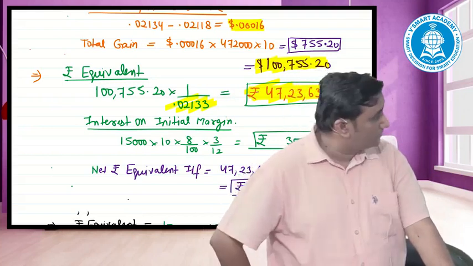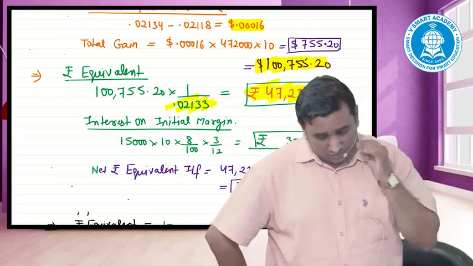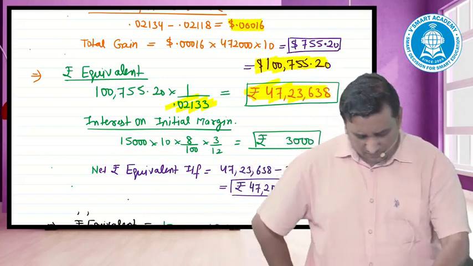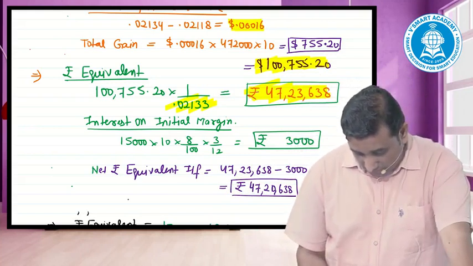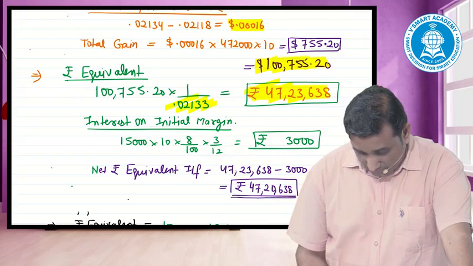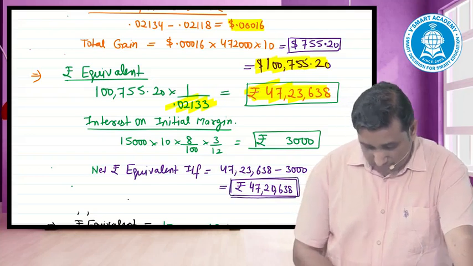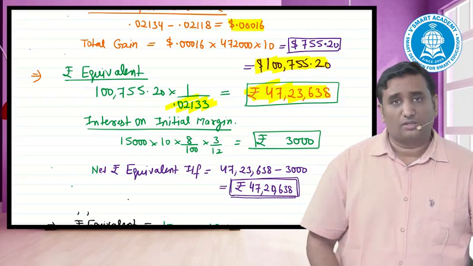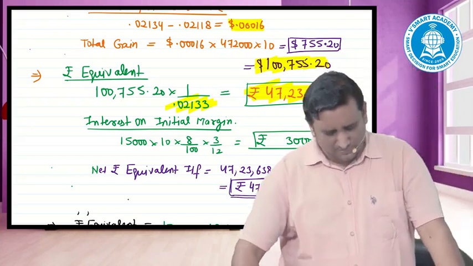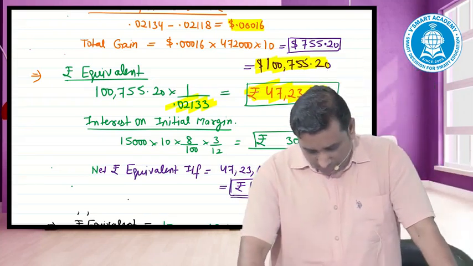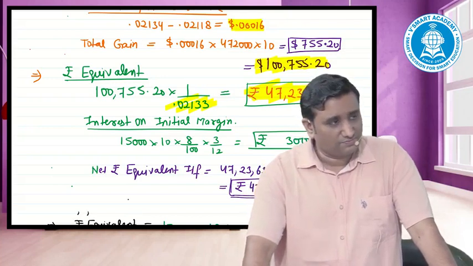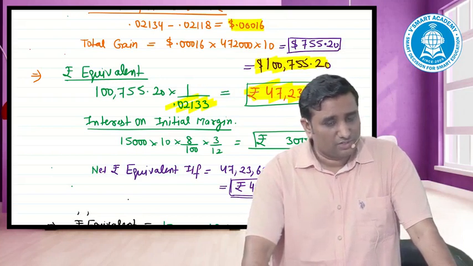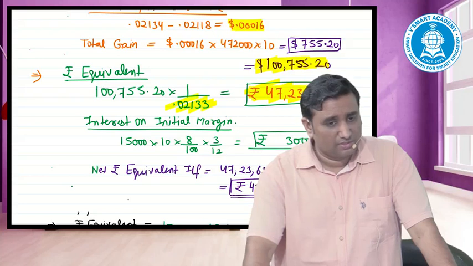Futures. Decision, put down: Futures is better off since it gives the highest rupee equivalent inflow.